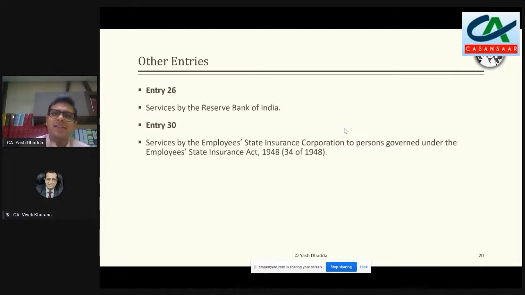And the answer clearly is, जो भी services Reserve Bank of India दे रहा है, उन सबको exemption है. Basically, it's an exemption qua person. That is, exemption has been given to Reserve Bank of India, and any service which has been provided by Reserve Bank of India becomes exempt. When you read entry 30, it says services by Employee State Insurance Corporation to persons governed by ESI Act. तो जो भी Employee State Insurance Act से covered है, अगर ESIC उन सारे लोगों को सर्विसेज दे रही है जो इस एक्ट से कवर्ड हैं, then it is again exempted.